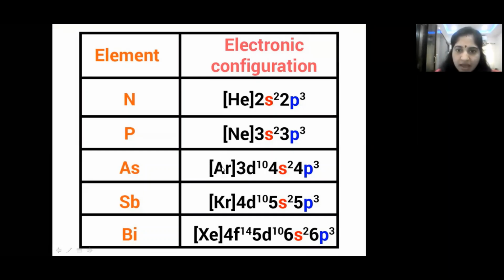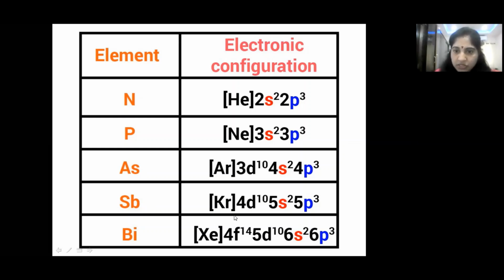And here you have to concentrate, children. In case of arsenic, along with the noble gas configuration and outer shell configuration, it is having extra 10 d electrons in the inner shell, not in the outer shell. Inner shell is called the penultimate shell. In the penultimate shell, it is having 10 d electrons. So see the difference, children, from phosphorus to arsenic. Inner is noble gas configuration and outer shell configuration is nearly the same, but the difference is that here in the inner shell 10 d electrons are present. So this is about arsenic.